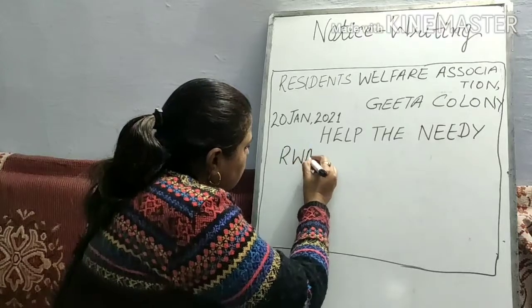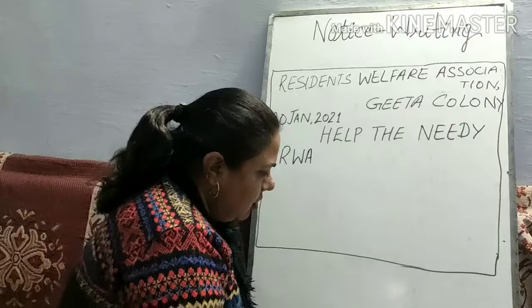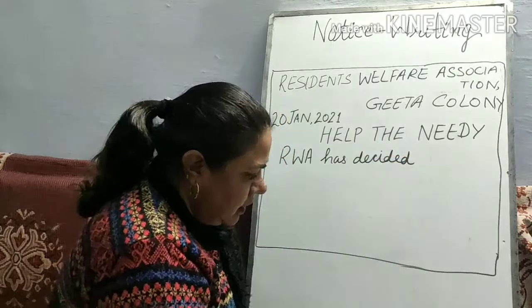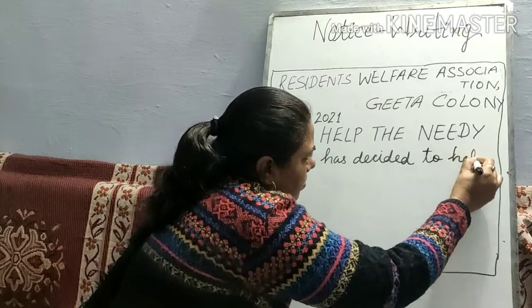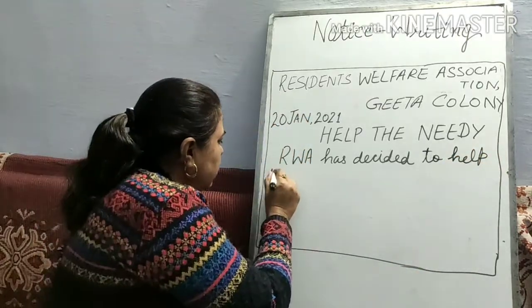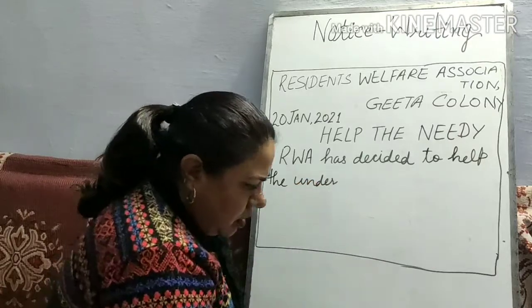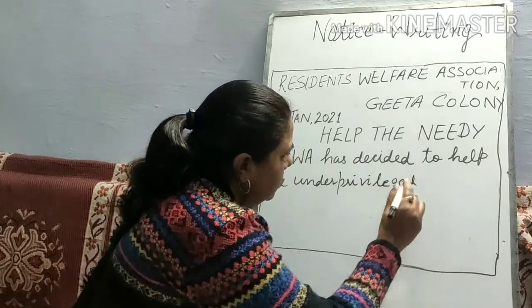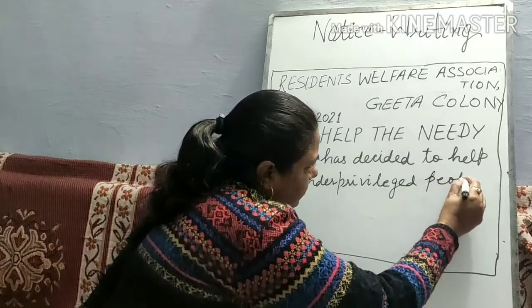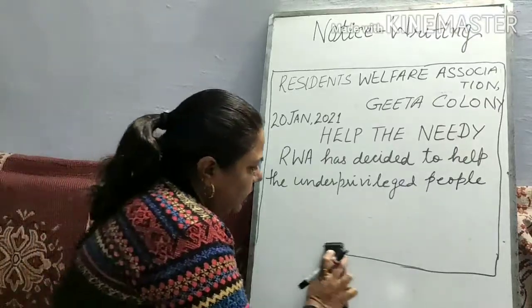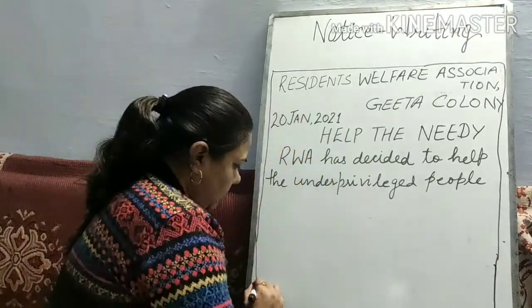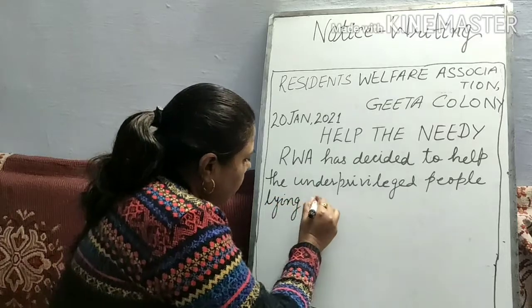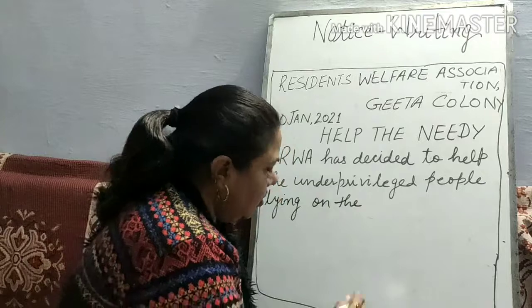RWA is a welfare society and has decided to help the underprivileged people lying on the road outside.